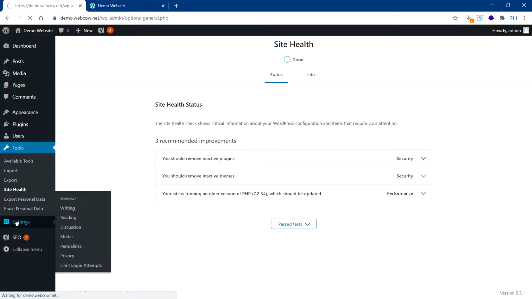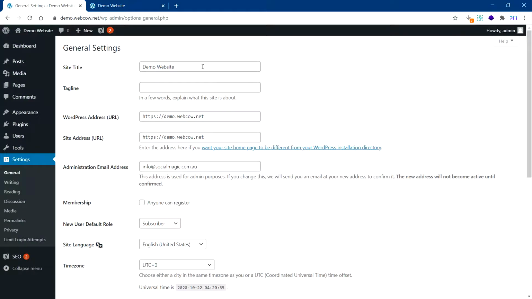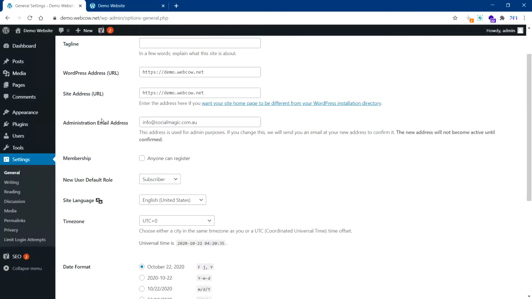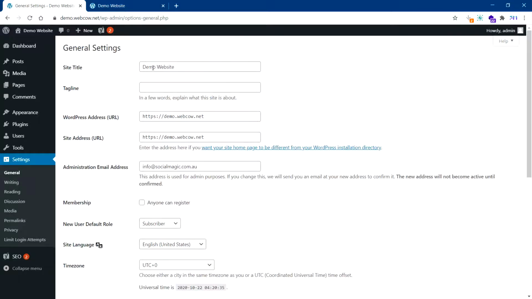Settings. The whole WordPress configuration can be managed under this section. This will be your site title. Make sure this is very credible, not too long, not too short, because this is what's going to show up on the tabs and also on Google. This you should not change unless you're upgrading from HTTP to HTTPS.